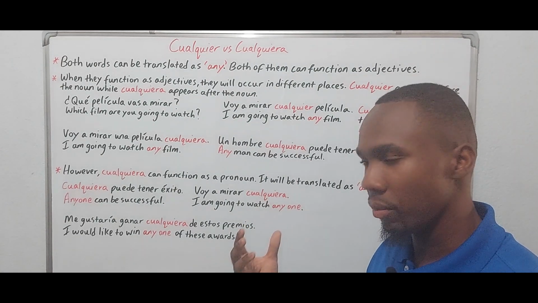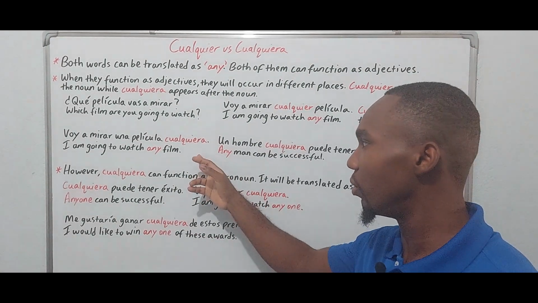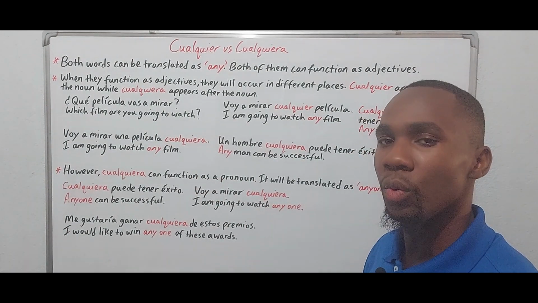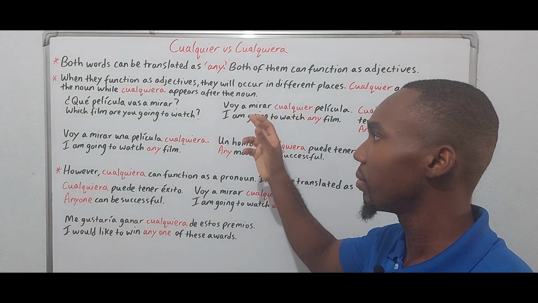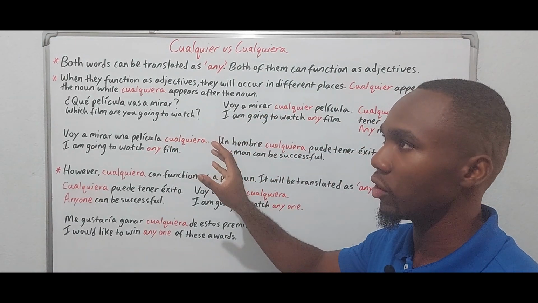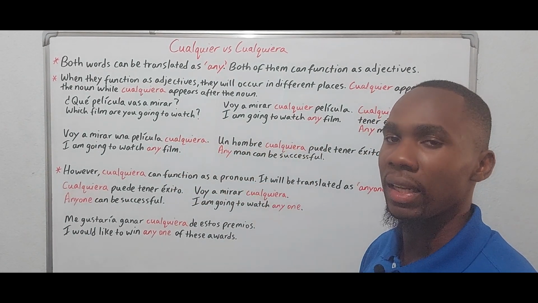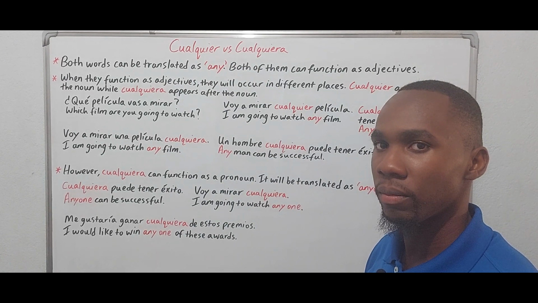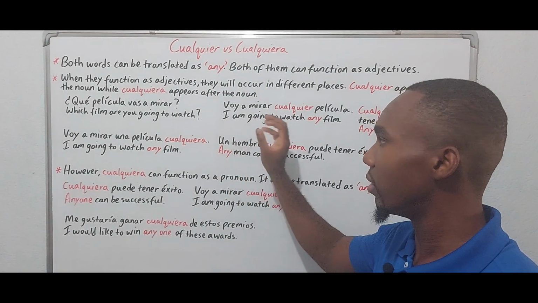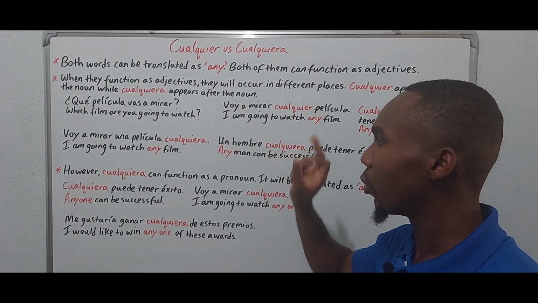And it reminds us of this usage, right? Even though it would translate as any, not because it's used after the noun, but this word, cualquiera, has that negative connotation, right? Even though, like I said, it has the same translation as cualquier.